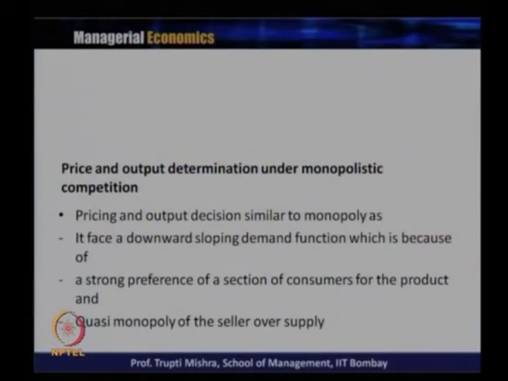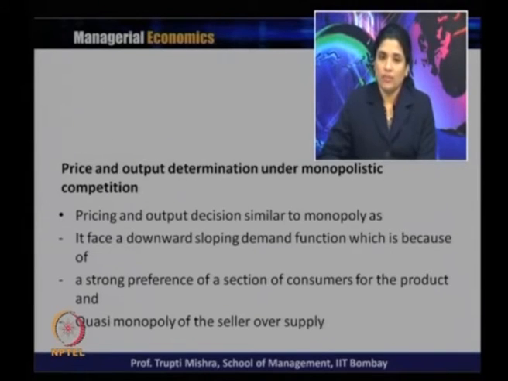Then we will talk about the price and output determination in case of monopolistic competition. This is similar to monopoly as it faces a downward sloping demand curve, which is because of a strong preference of a section of consumers for the product and a quasi monopoly of the seller over the supply. So, the pricing and output decision is similar to monopoly. It faces a downward sloping demand function because of the strong preference of a section of consumers for the product, or typically brand loyalty, and there is also a quasi monopoly of the seller over the supply.